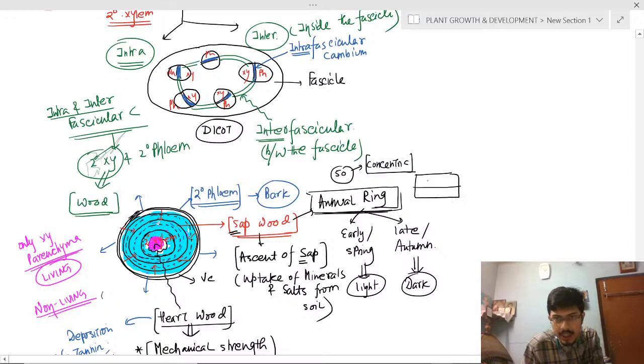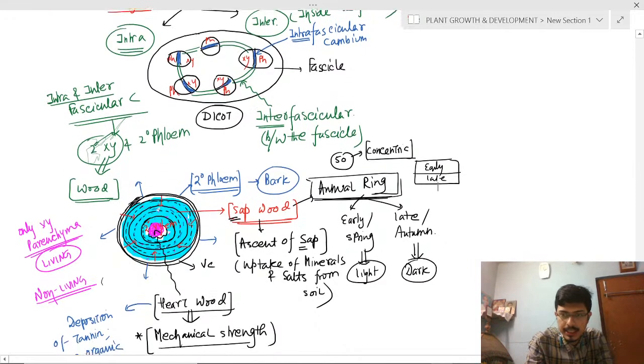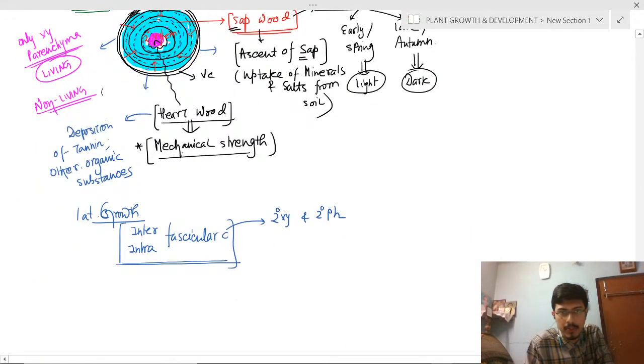Okay, so annual ring is composed of, if this is a ring, the total is a ring, there will be early wood and there will be late wood. This is one ring, and there will be another ring. Clear? Each ring consists of early and late wood. So annual rings give us information about the age of the plant.